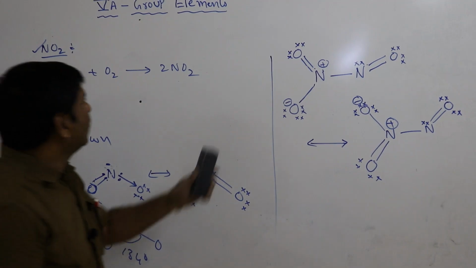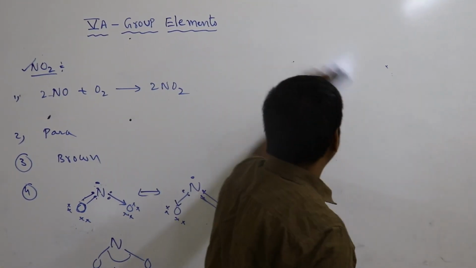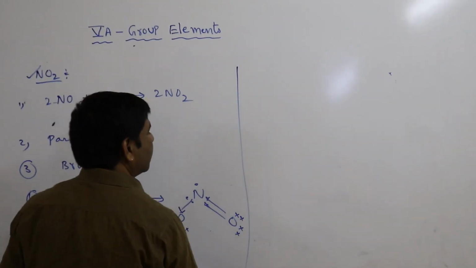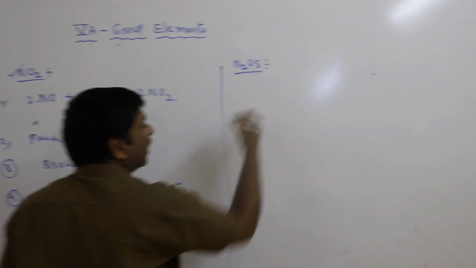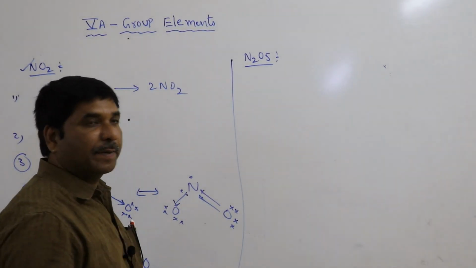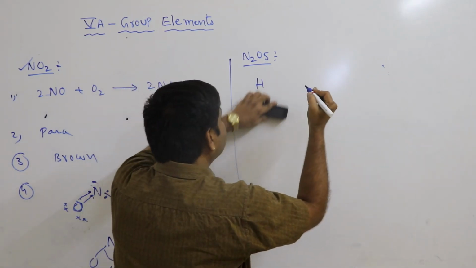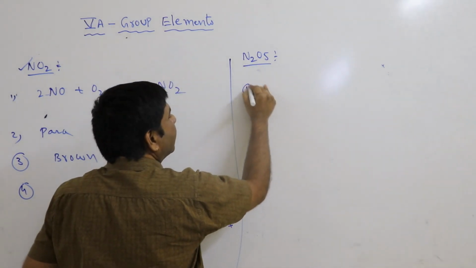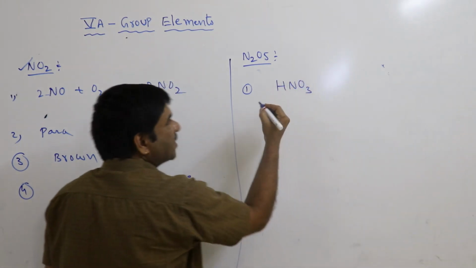The last topic among the nitrogen oxides is dinitrogen pentoxide. It is prepared from nitric acid; it is the anhydride of nitric acid. The nitric acid formula we know is HNO3.